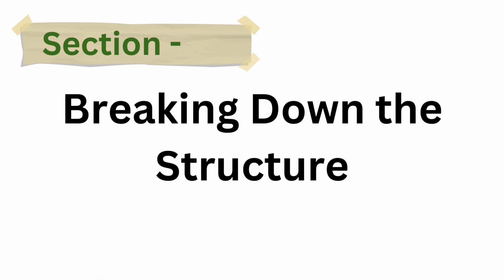Section 2. Breaking down the structure. Let's take a closer look at the structure. We use the verb to be, am, is, are, with the verb ending in ing. Let's see how it works for different subjects.